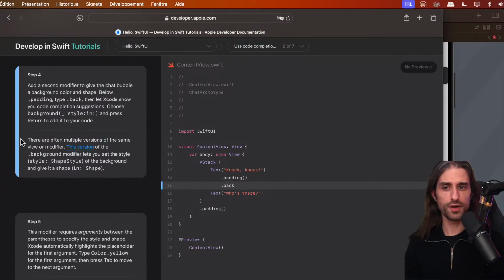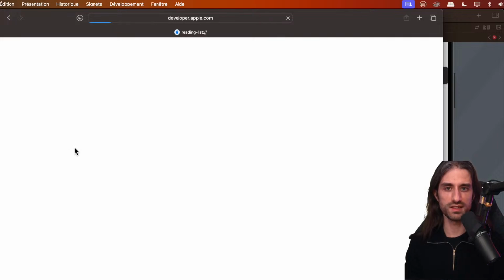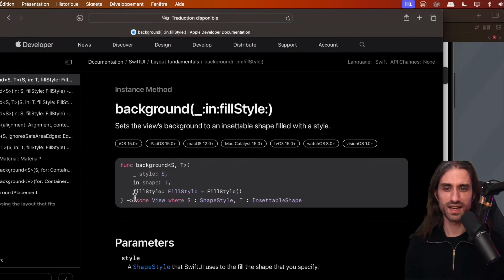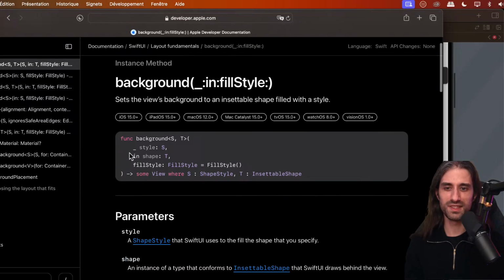And they tell us that there are often multiple versions of the same view or modifier. This version of the background modifier lets you set the style of the background and give it a shape with the argument in shape. So when they say this version, they refer to the doc of the version we've selected. If I click it, you can see, sorry for the white screen if you were watching this in a dark lit room, sorry for your eyes. So this is the version we've selected.